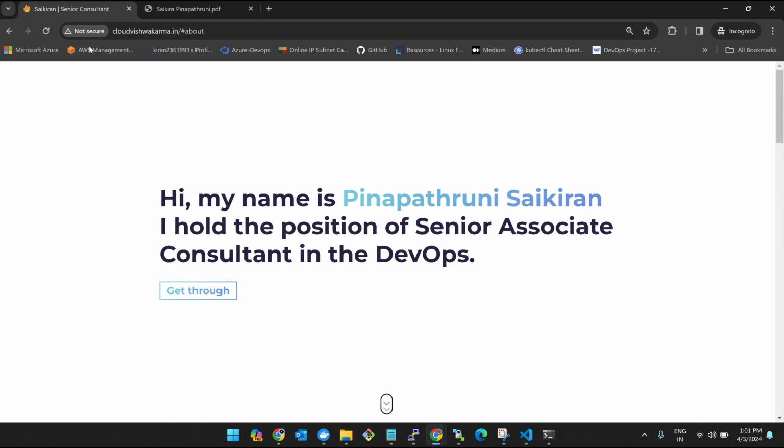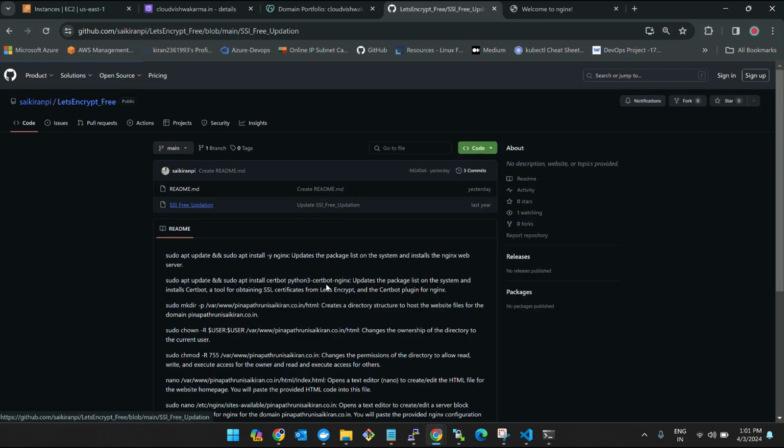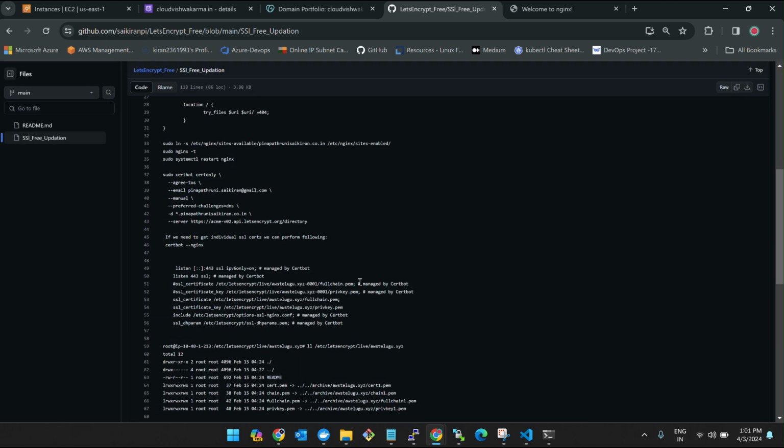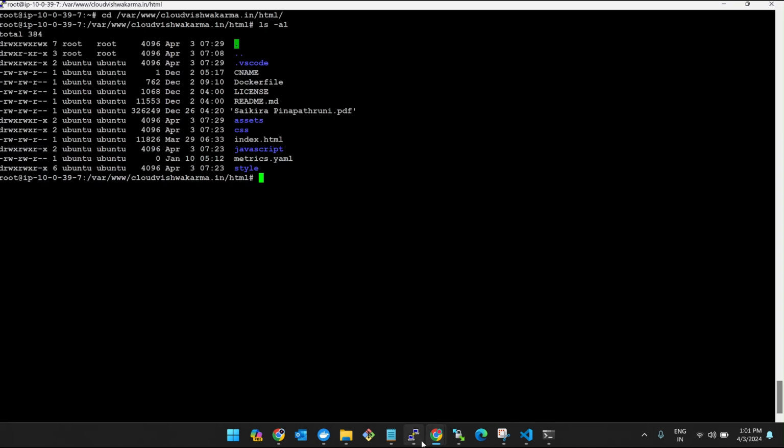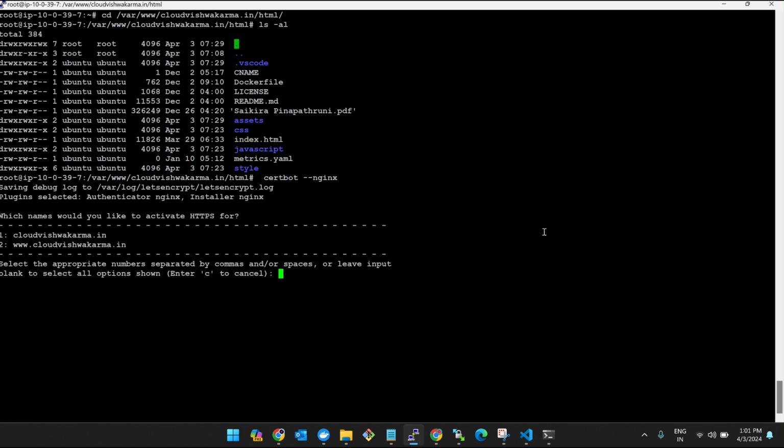So this is not the end, guys. What about the SSL certificate? You should also update it, right? So I'll tell you how to update your SSL certificate using the CertBot. There is a command called certbot --nginx. Enter this command. So it is asking which domain name you want, and I'll give two and then enter, because the second one, cloudissuekarma.in, is mine.